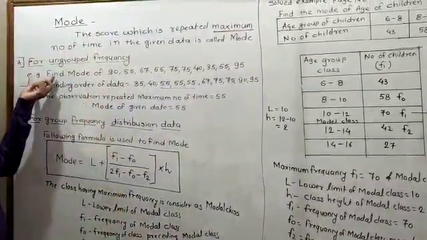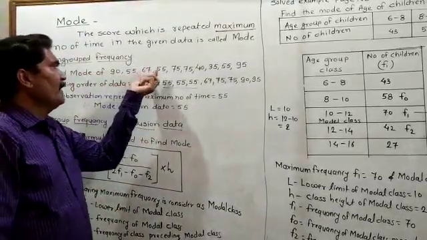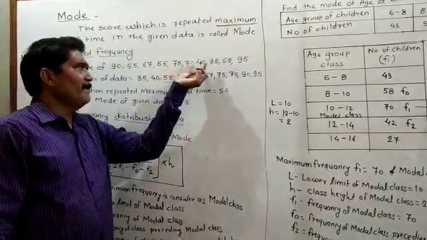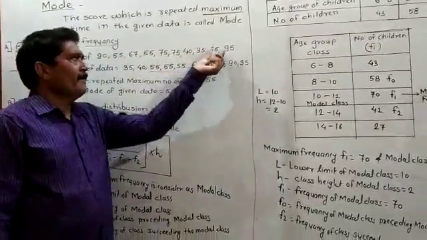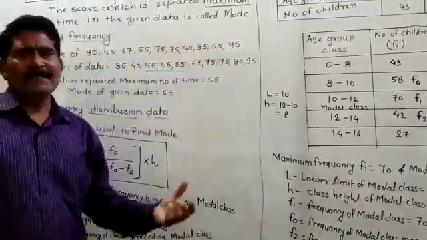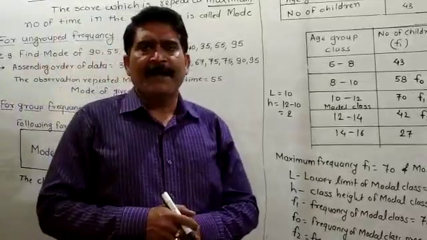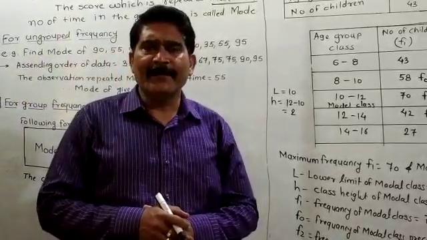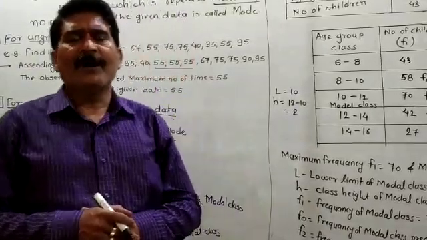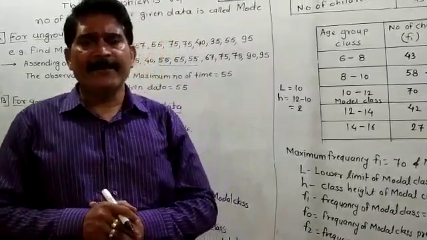This is the example. Find the mode of 90, 55, 67, 55, 75, 75, 40, 35, 55, 90, 95. Means this is the data of some scores, and from these scores you have to find out what is the mode. So how you have to find out the mode for the ungrouped frequency data, that you have to see.